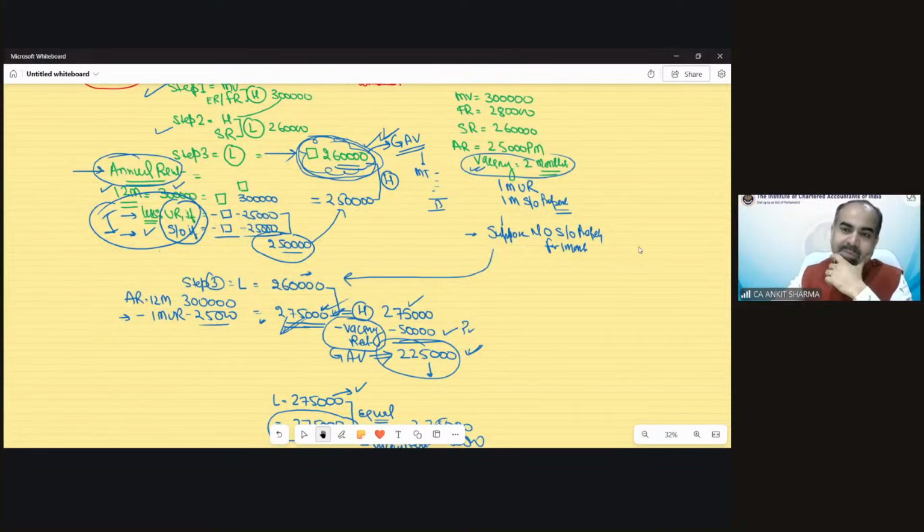Shraddha is saying, sir, step number 3, we have to work out as it and then reduce vacancy. Yes, in step number 3, first of all, take 12 months rental value. And if in the question, unrealized rent or self-occupied rent is given, you have to reduce it first. Then compare it. Even after comparison, if this annual rental value is higher, which we have considered after unrealized rent and self-occupied, then only you are allowed to reduce the vacancy time period rent from that value. And that would be our GAV.